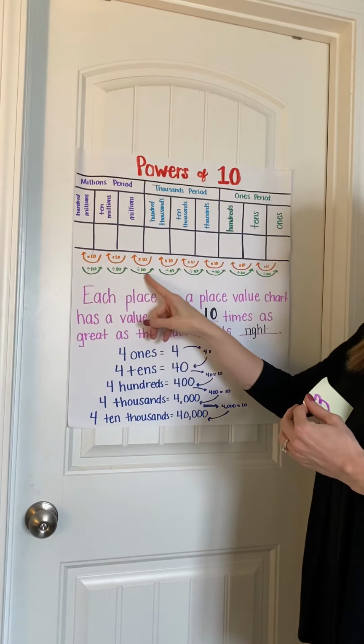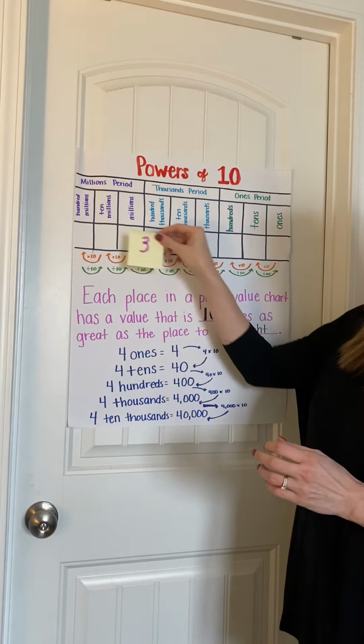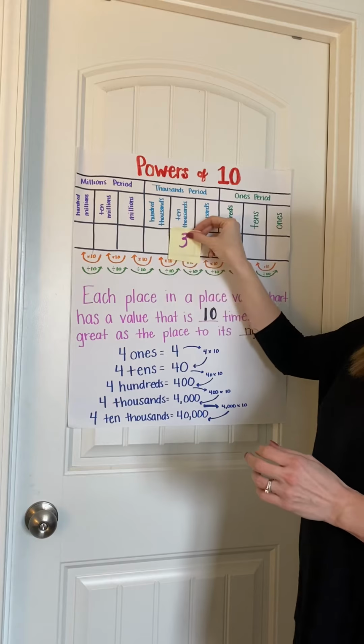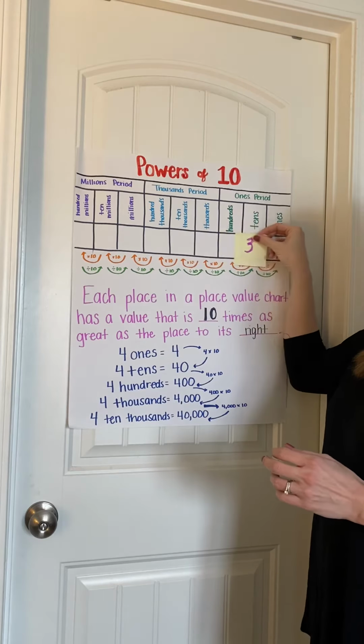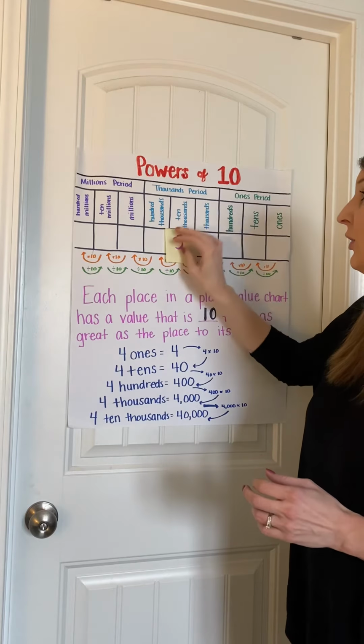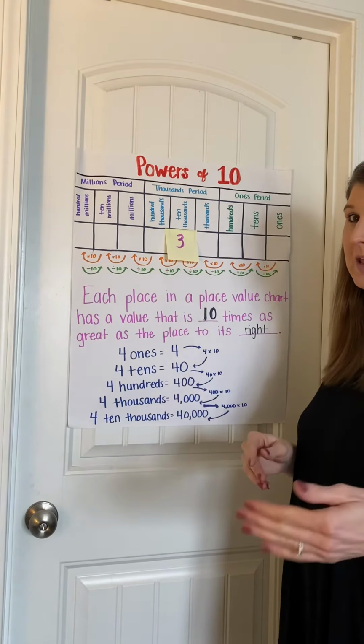Now you see the green arrows, which is going in reverse. That means that every time you move from this position down the place value chart, it's going to be divided by 10. So if I have 3 10,000s, the value of that 3 is 30,000.